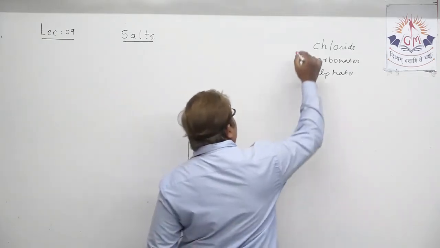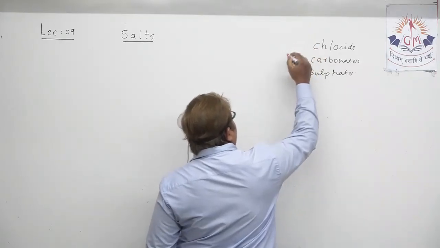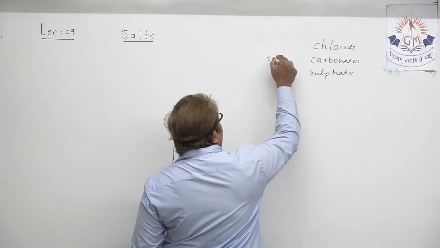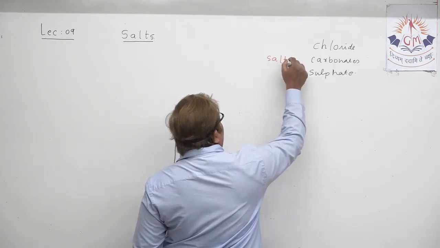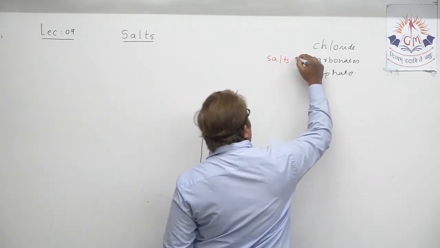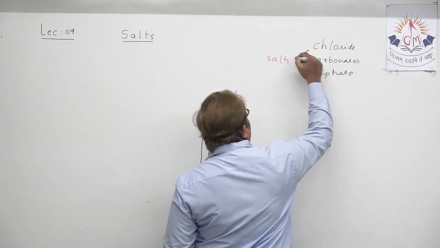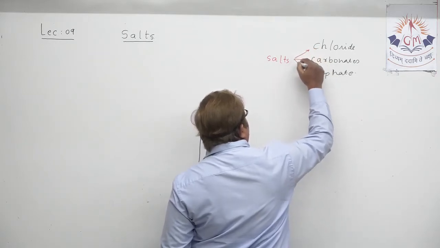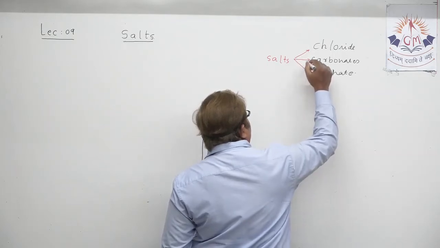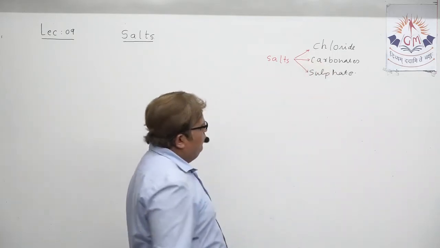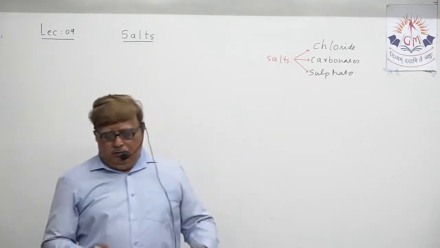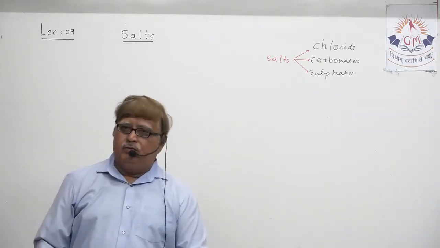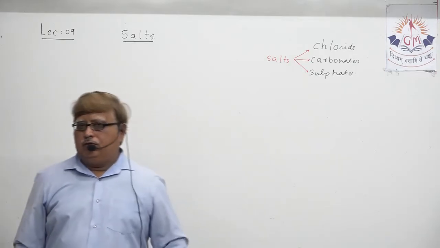So today we are going to discuss, this is some general concept. It may sometimes arise in our mind, what can be called salt? The name of any compound that ends with chloride, ends with carbonate, ends with sulfate, is known as salt.